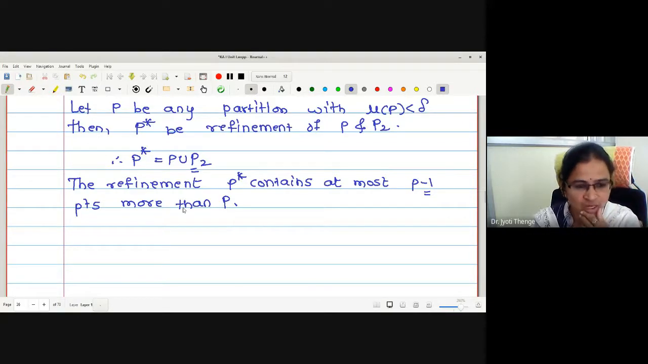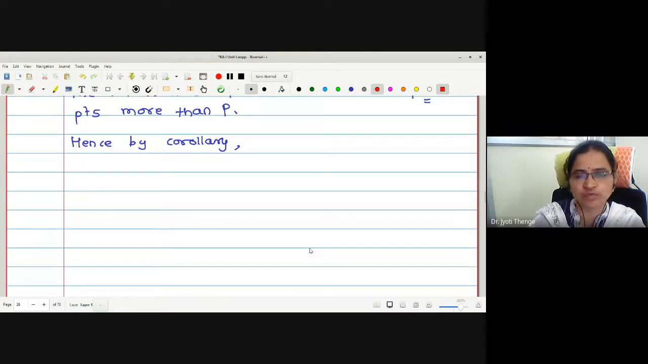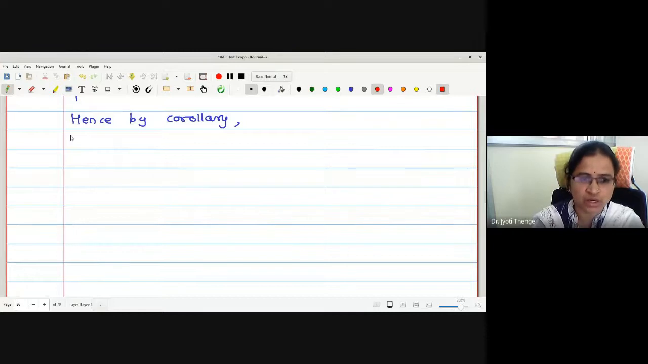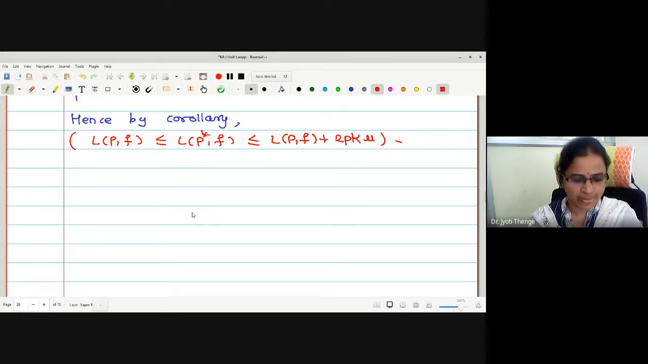Again, we are going to use the corollary. Hence, by the corollary. See, the corollary is very important, no? Because the whole proof of the Darboux theorem depends on your corollary. Let me write the corollary statement: L(P,f) is less than or equal to L(P star,f), which is less than or equal to L(P,f) plus 2pk mu. Okay?